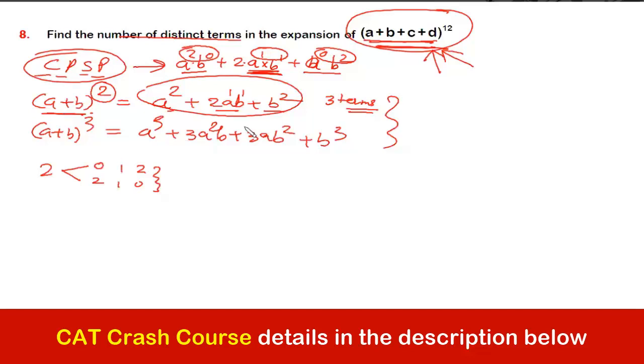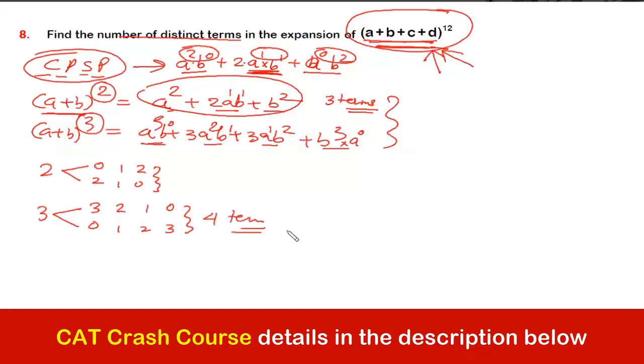Right? The same you can look at in the second case. I can write it this way. So again you can see that the total power addition in each of the terms is 3. The terms are uniquely different because the combination of their powers is different. So here, 3, if I want to distribute between 2, then the possibilities are 3 0, then 2 1, 1 2 or 0 3. So there are 4 terms or 4 ways, right?